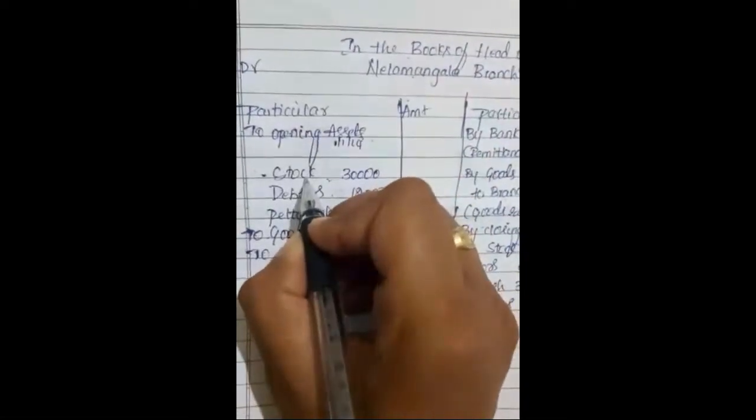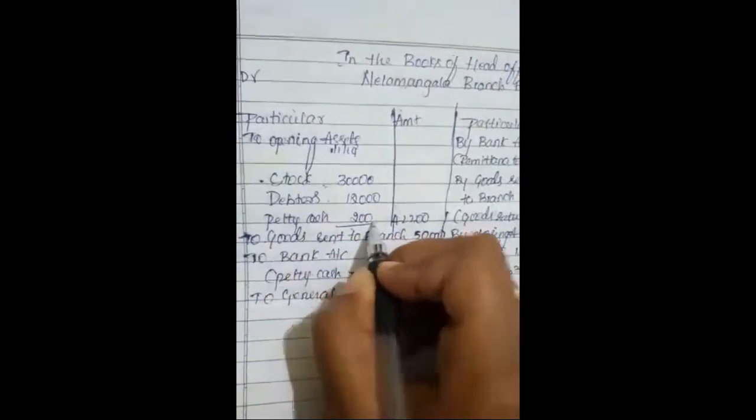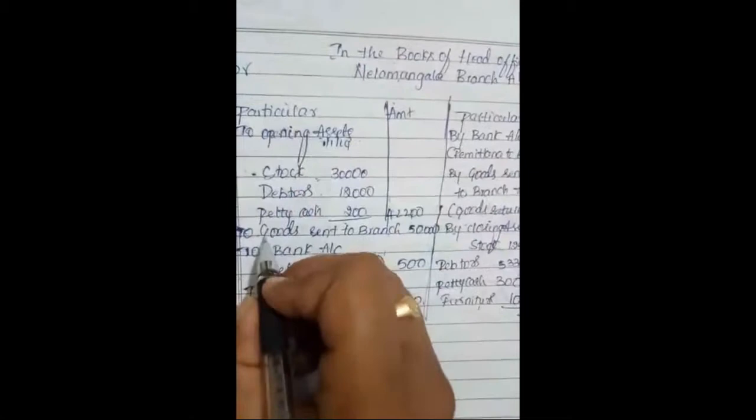We'll discuss the problem. Opening value of assets: specifically stock 30,000, debtors 12,000, petty cash 200. They total 42,200, that will be the opening assets. To balance brought down.